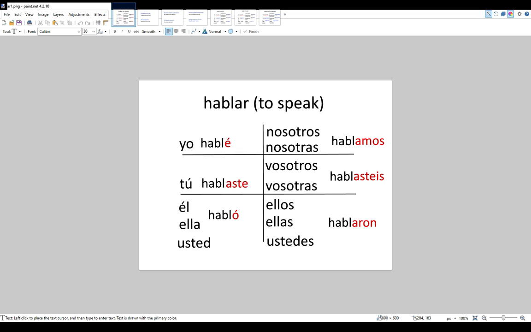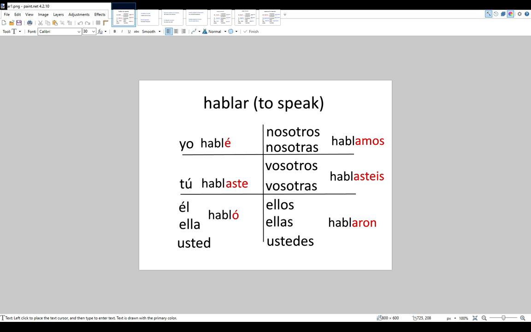Notice that there are these accent marks for the yo and el usted forms. This is how you can tell the difference between el habló and el hablo, because as you should know, it's not el hablo, it's el habla. This is how you can tell the difference between present and past tense.